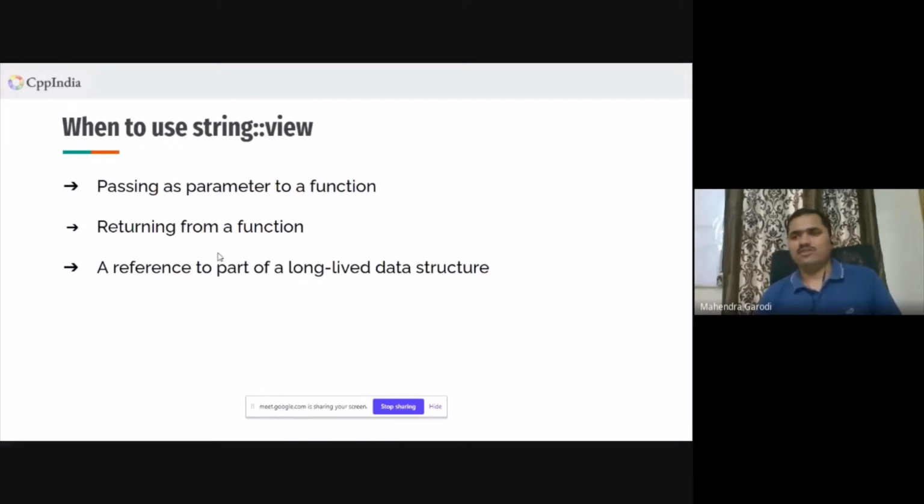Again, returning from a function is very useful when we have this parsing mechanism, the configuration is coming from a file, and the underlying data is not changing. Then we can even return from the function. When returning from a function, we need to be very, very careful that we are not holding on to temporary strings. And the last one, which summarizes all of this, is basically a reference to a part of a long-lived data structure. So in these two cases also, it should live long enough so that we can use that string view.